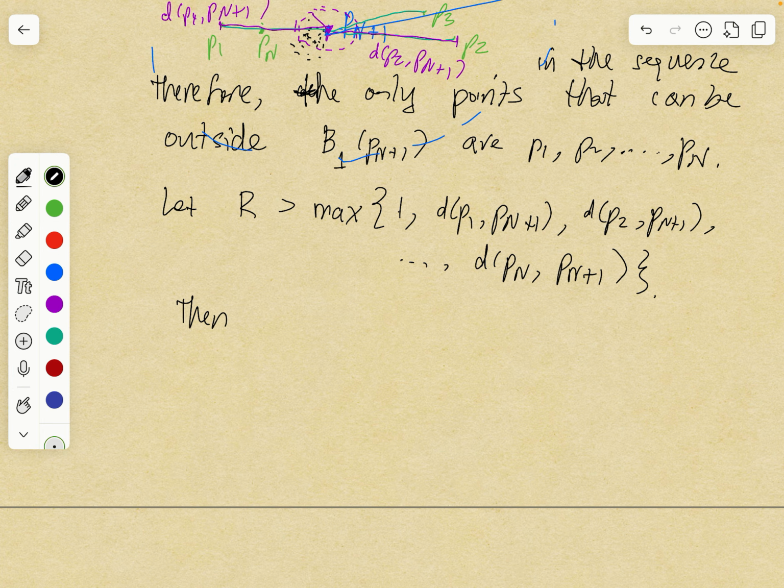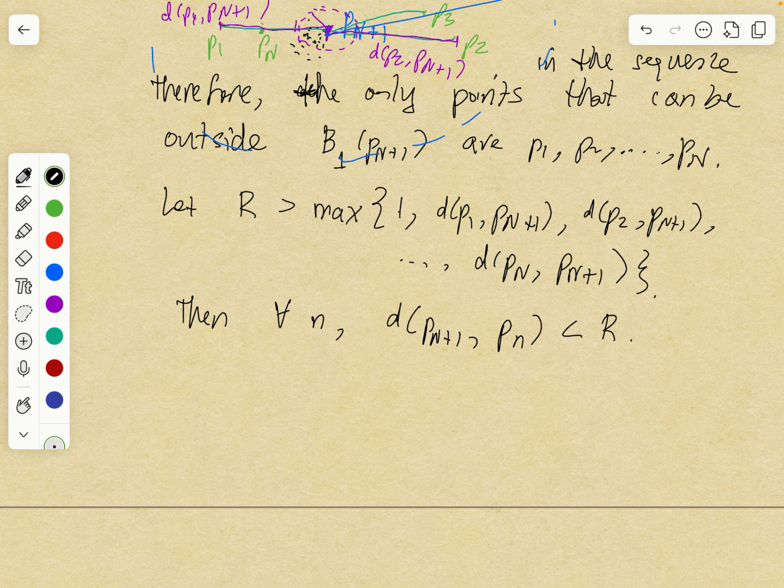Then for all i from 1 to n, the distance between p sub n plus 1 and p sub i is less than r, right? Because this r is greater than the distance between p sub n plus 1 and p sub i. And then for all the other points, those are contained in the ball of radius 1 centered at p sub n plus 1.